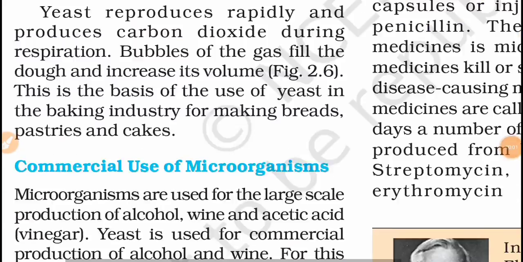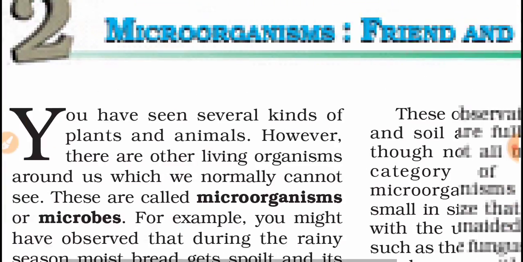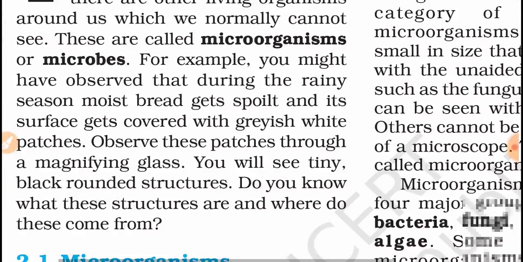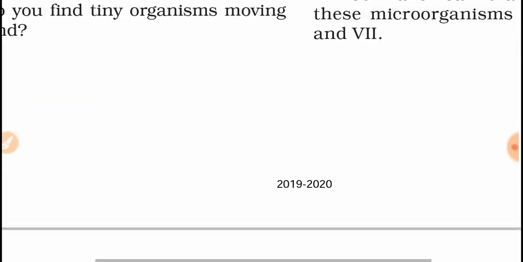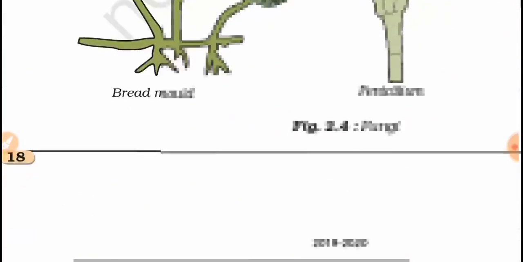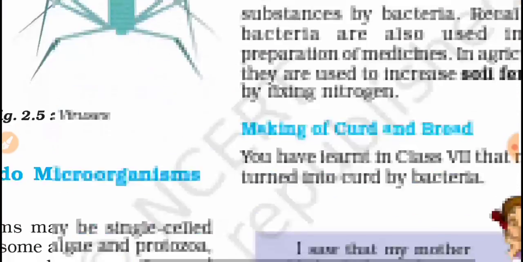So students, in the chapter Microorganisms: Friend and Foe, we discussed last week about microorganisms, their types, their structures, and friendly microorganisms.